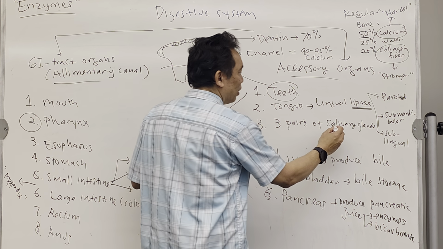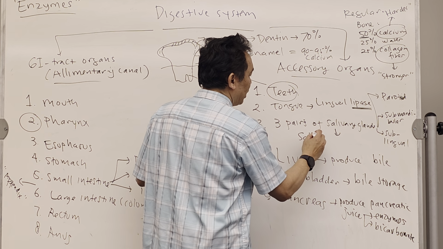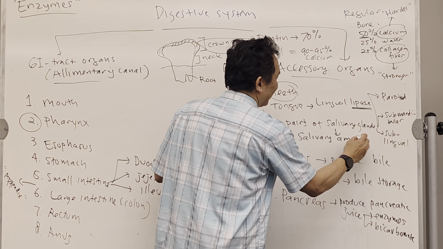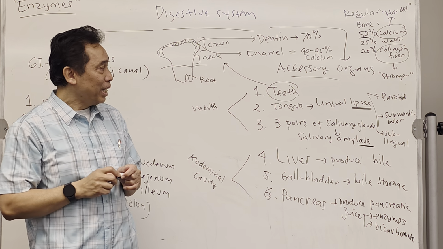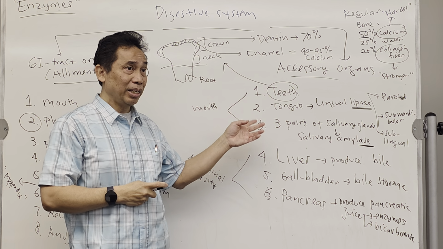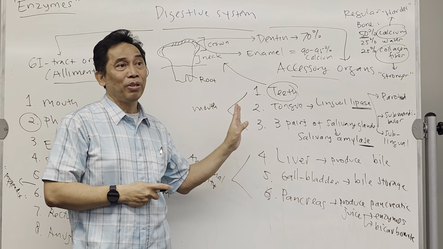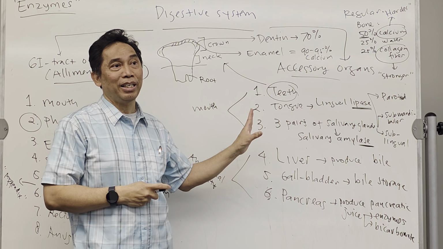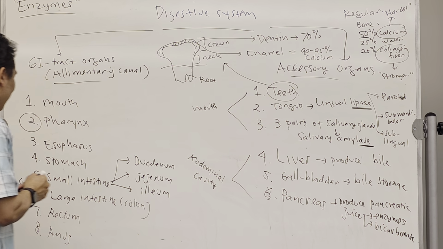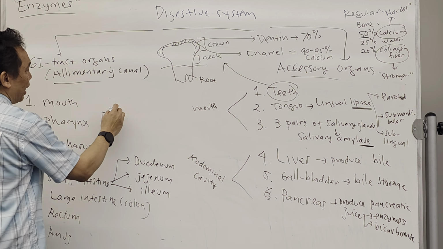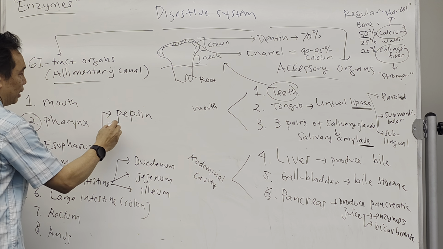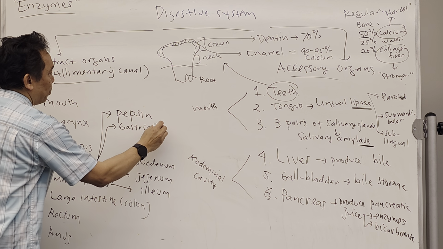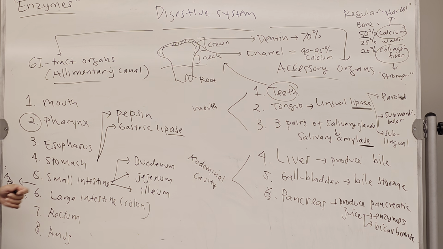Salivary gland also produces another enzyme. It's called salivary amylase. This is the one that digests carbohydrates. So lipid and carbohydrate digestion actually starts in the mouth. But protein does not. Proteins will start in the stomach. Remember, the stomach over here produces an enzyme called pepsin. It will digest the proteins. It also produces gastric lipase. It will digest the lipids more.